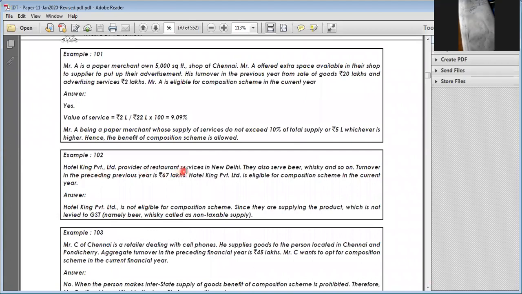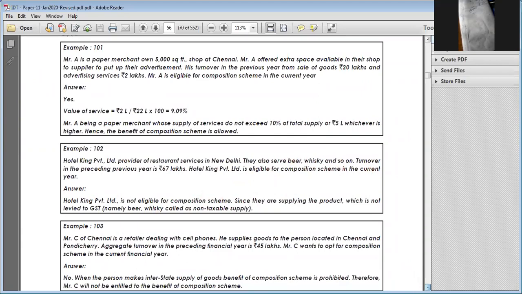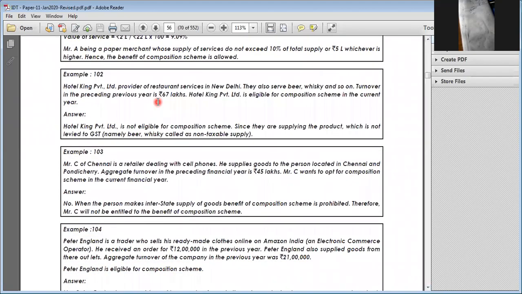Hotel King Private Limited provides restaurant services in New Delhi. They also serve beer. If any alcohol is there, he is not eligible for composition levy. Next, even if the turnover is less than 50 lakhs or 1.5 lakhs, whatever it may be. Next, Mr. C is a retail dealer of cell phones. He supplies to persons located in Chennai and Pondicherry. Aggregate turnover is 45 lakhs. Mr. C wants to opt for the composition scheme in the current year. Whether he can opt. So here, he supplies goods to persons located in Chennai and Pondicherry.